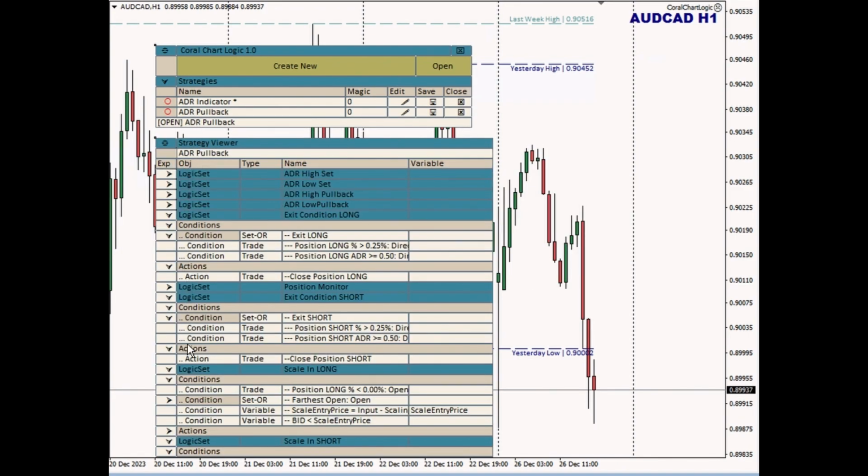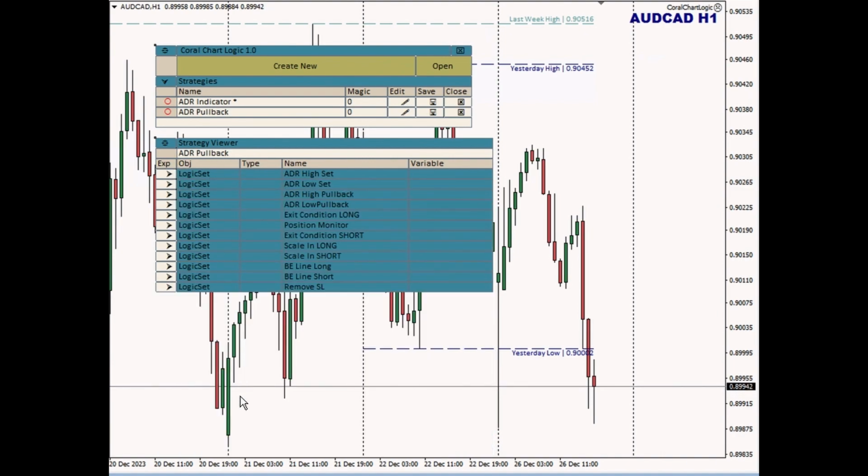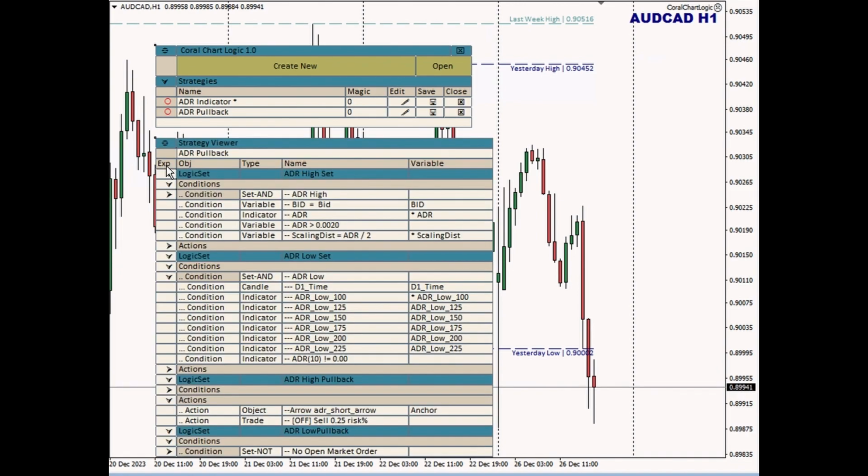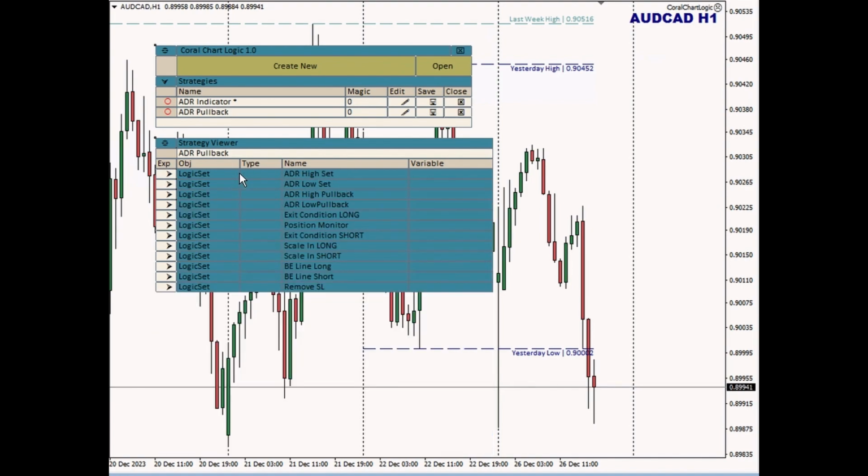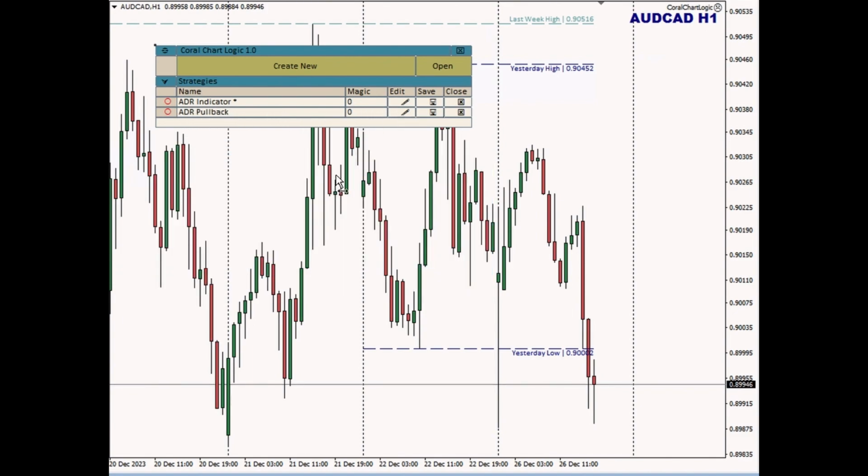So in the ADR pullback, I have a lot of stuff going on here. In the strategy viewer, this column header where it says EXP can be used as a shortcut to expand and collapse everything in the list. I don't need to see everything all at once. If I did, I could expand everything. But if I wanted to just see it at a high level and then choose where to navigate down, that's just a handy little shortcut, that button in that column header. So let's close this and edit it.